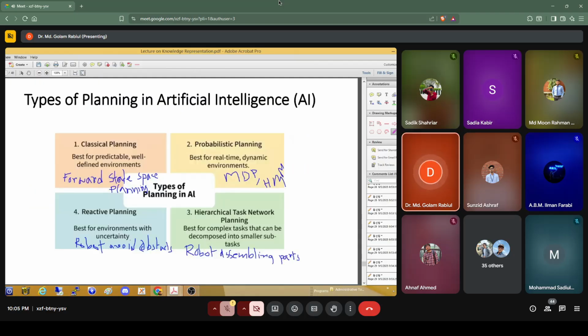There are several types of planning. Specifically, we can say 4 types: classical planning, probabilistic planning, reactive planning, and hierarchical task network planning, HTN planning. The classical planning, so already we can say that it is best for prediction and for well-defined environments. Specifically, many machine learning algorithms will perform this kind of planning.